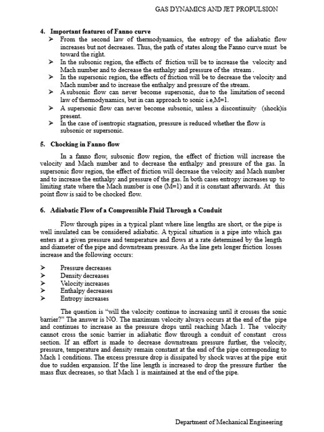The excess pressure drop is dissipated by a shock wave at the pipe exit due to sudden expansion. If the line length is increased to drop the pressure further, the mass flux decreases so that Mach 1 is maintained at the end of the pipe.